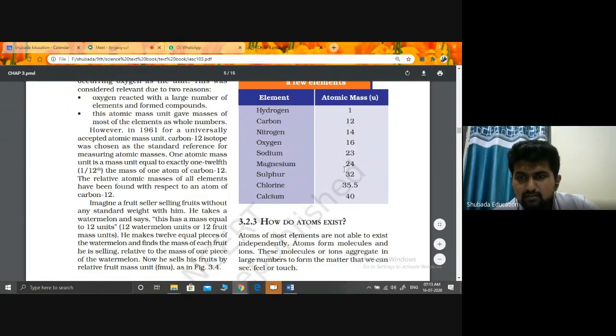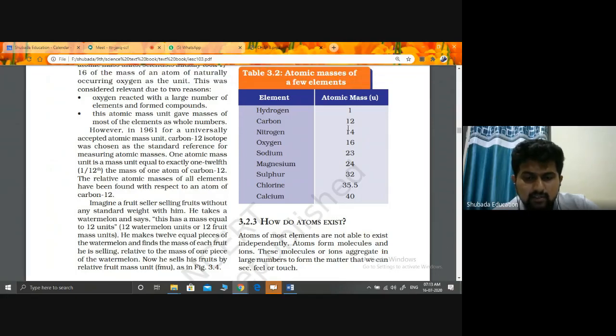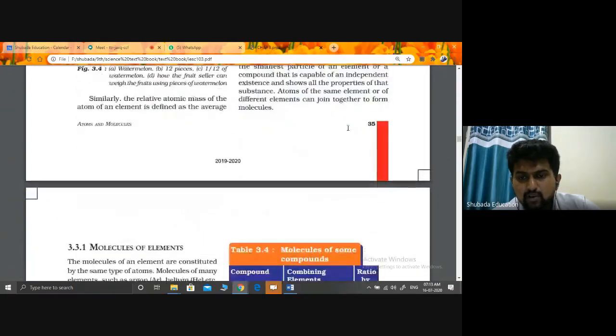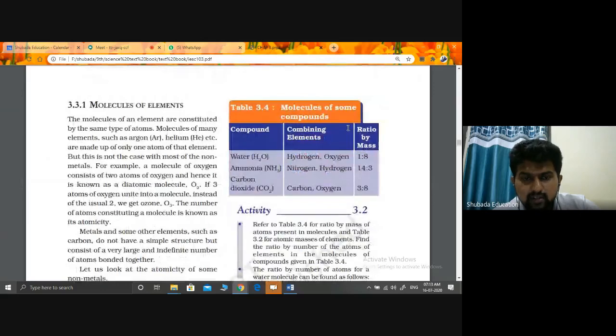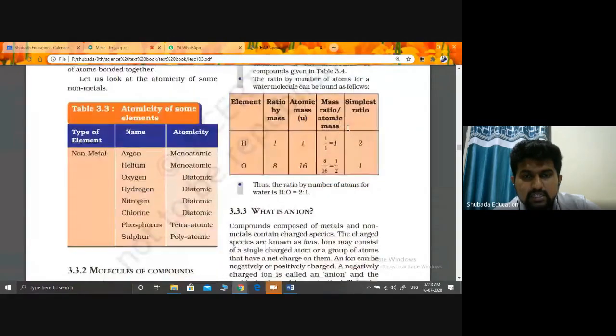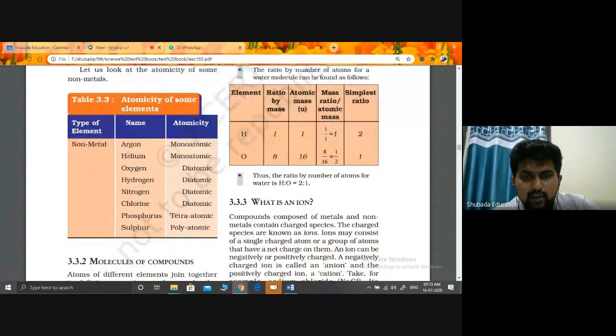Okay, so you have to study this, but it is not that helpful for our 10th. Just go through it, and if you have doubts you can ask. We discussed molecules of elements. See the molecules of elements, they are monoatomic or diatomic. Why monoatomic?